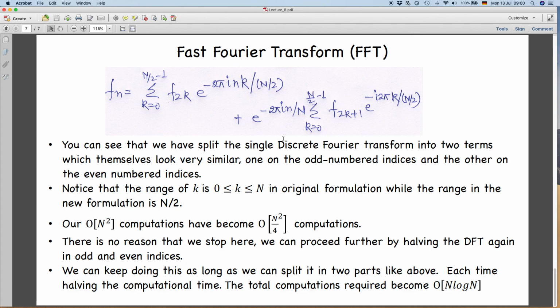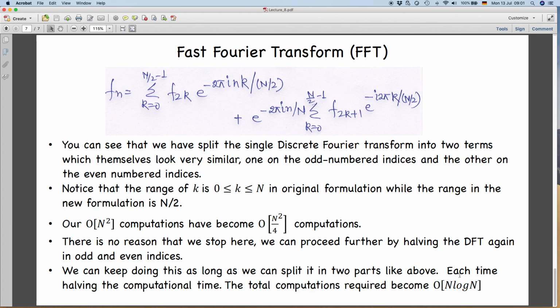Every time we break or divide it again into odd and even, we are always reducing our time by a factor like n square by 4. The number of computations required keeps decreasing. So, that was the basic idea of the fast Fourier transform. We keep on doing this, and the total number of computations or multiplications is of the order of n log n. So, from n square we are coming to n log n.